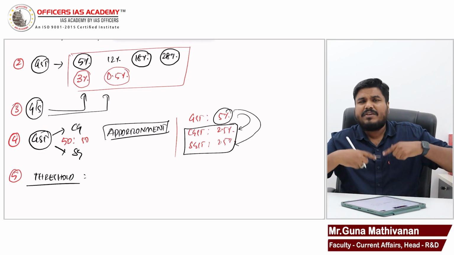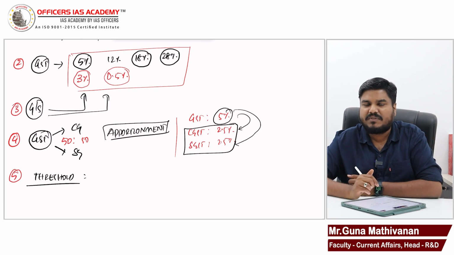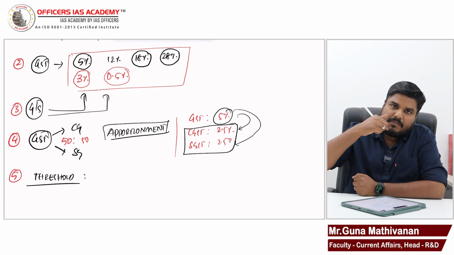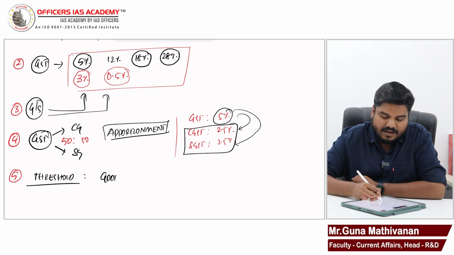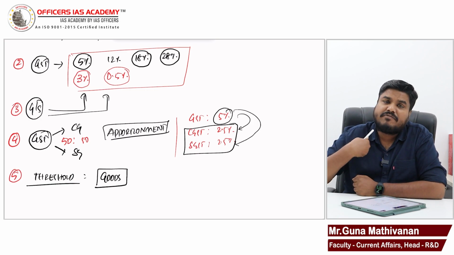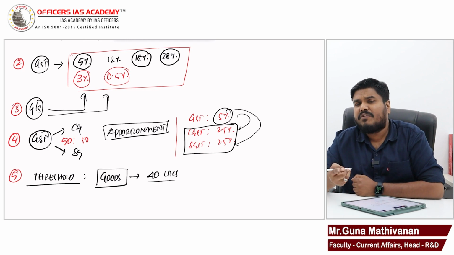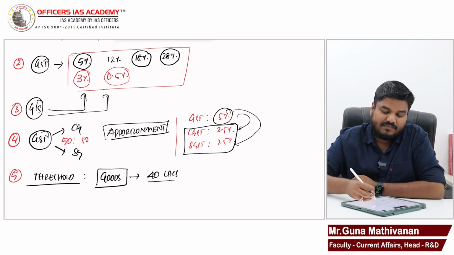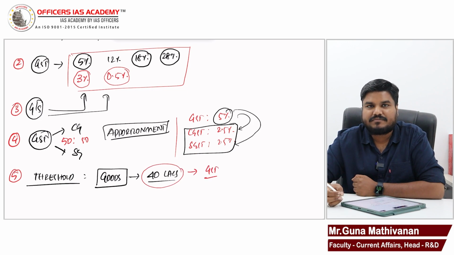So, let's say I'm doing a business. Since I'm doing a business, I need not immediately collect GST from the consumers. If my business is dealing with goods, when my annual turnover exceeds 40 lakhs, only in that situation GST has to be imposed.